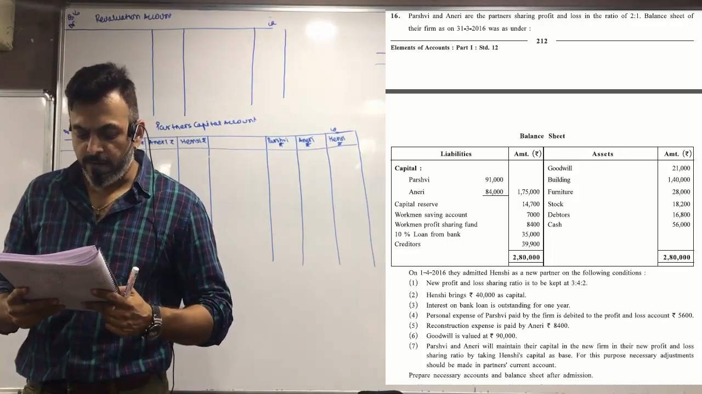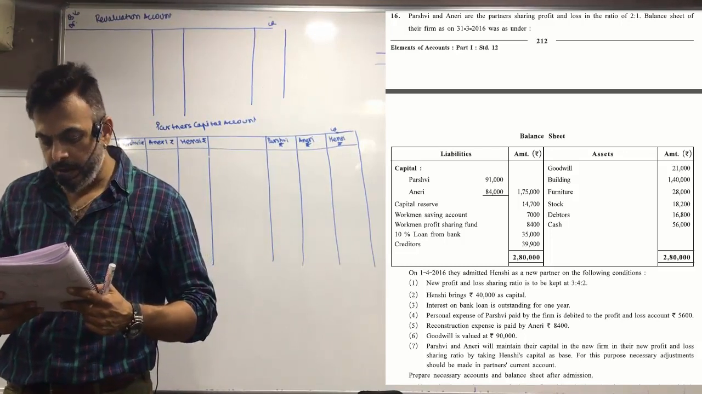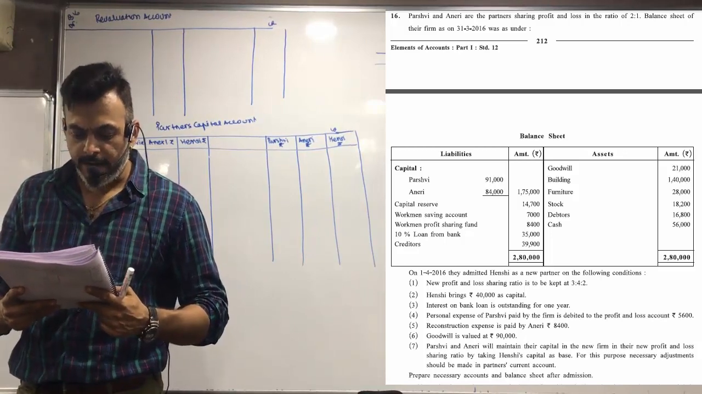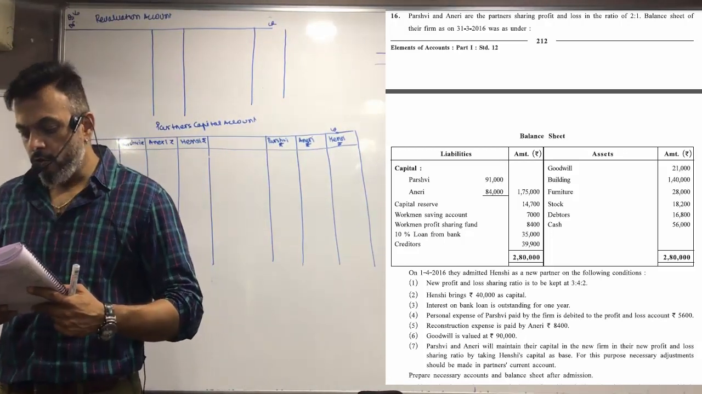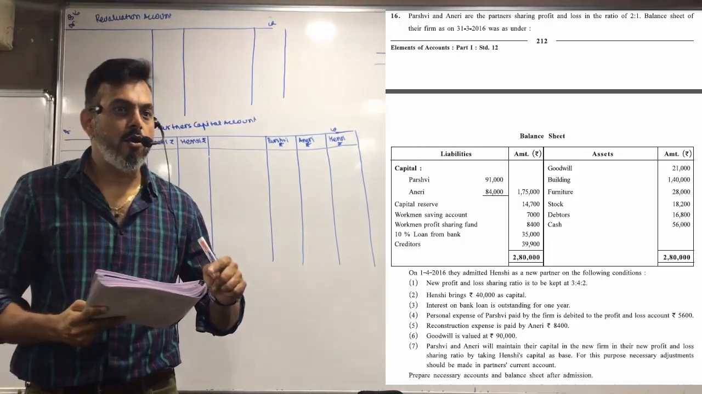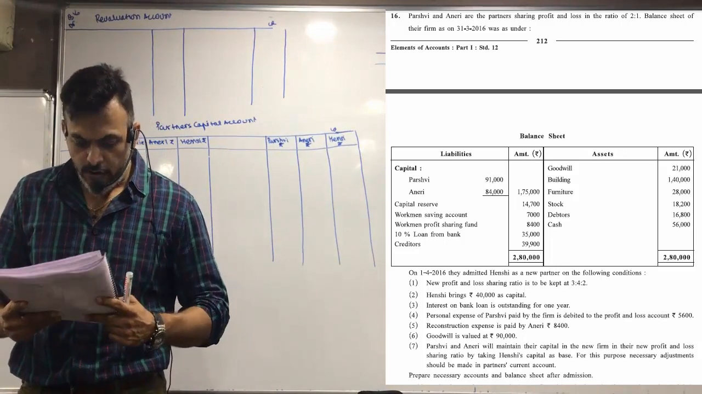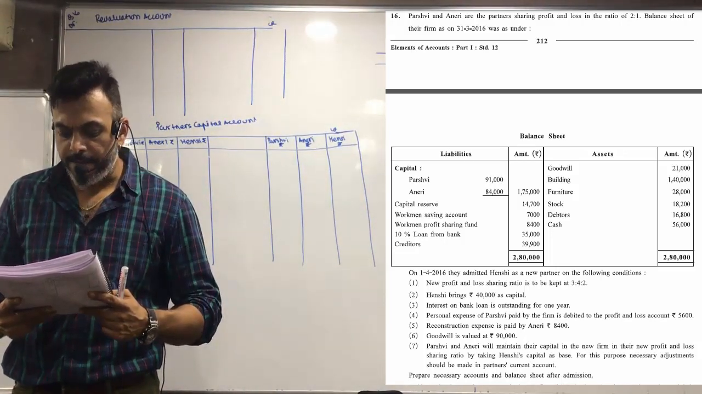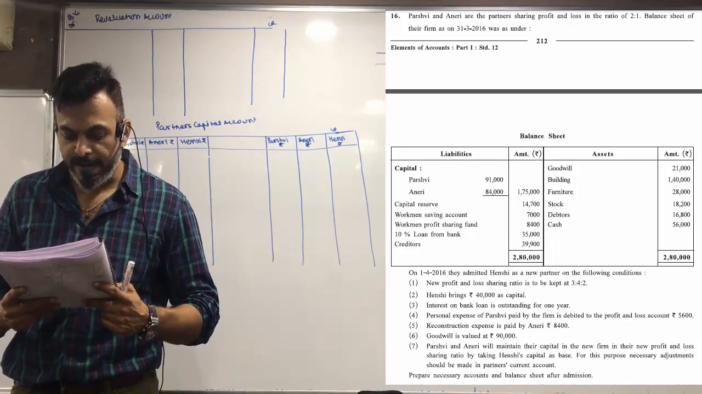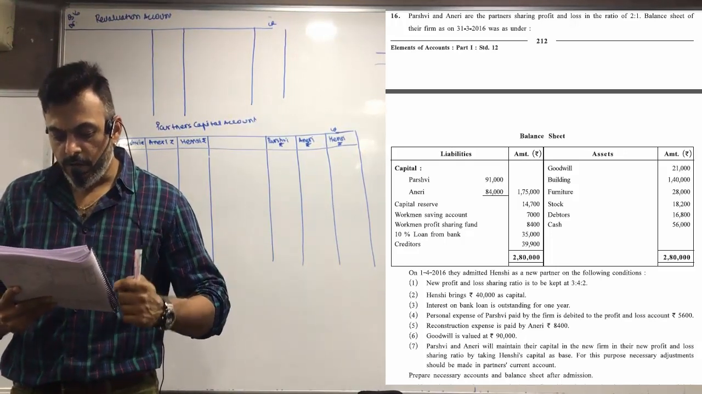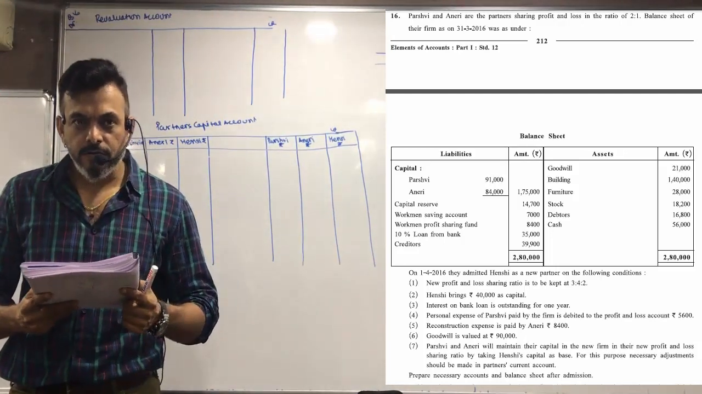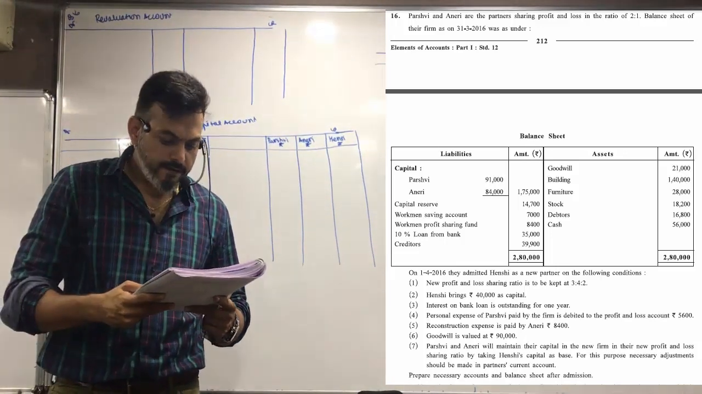Okay, reconstruction expenses paid by Aneri. Again, revaluation account and capital account. Then goodwill is valued at 90,000. Important point. New value of goodwill is 90,000 and the new partner is not able to bring his share of goodwill in cash. Pashvi and Aneri will maintain their capital in new firm in their new profit and loss sharing ratio by taking Hensi's capital as base. For this purpose, necessary adjustment should be made in partners' current account. Prepare necessary accounts and balance sheet.